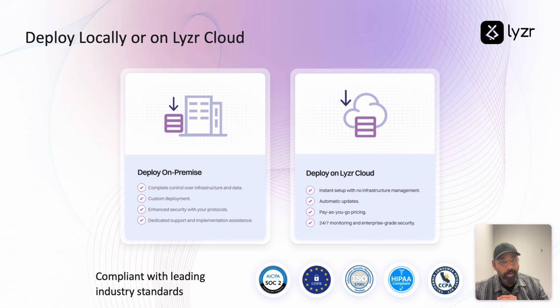Now, a big question that always comes is, in the local deployment, what happens? Do you still have access to data? The answer is no. We do not have access to any logs or any data. Everything runs locally for you. The only thing that we do is a meter check for consumption, but otherwise, we do not have access to your data. Even on the Lyzr SaaS version, we do not have access to your data. We are SOC 2 compliant, ISO 27001 compliant. We don't do anything with your data, and we don't use it for retraining, etc.